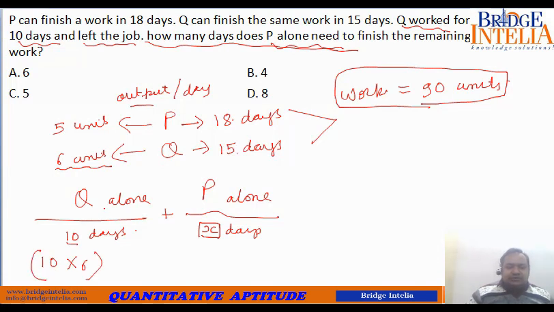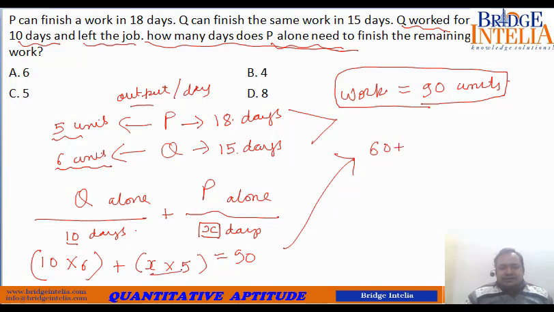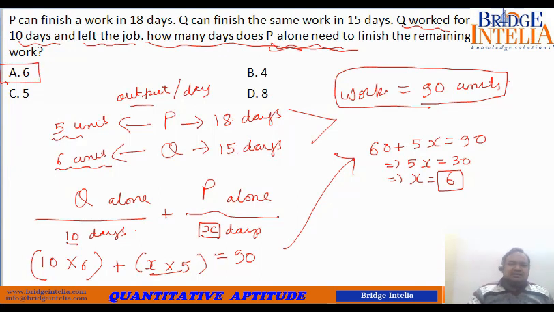So this is the output produced by Q. What is the output produced by P? P produces 5 units per day for X days, so X into 5. This must be equal to 90. Let's solve it here. 10 into 6, 60, plus 5X is equal to 90. So from here 5X is equal to 30, X is equal to 6. That means P worked alone for 6 days.